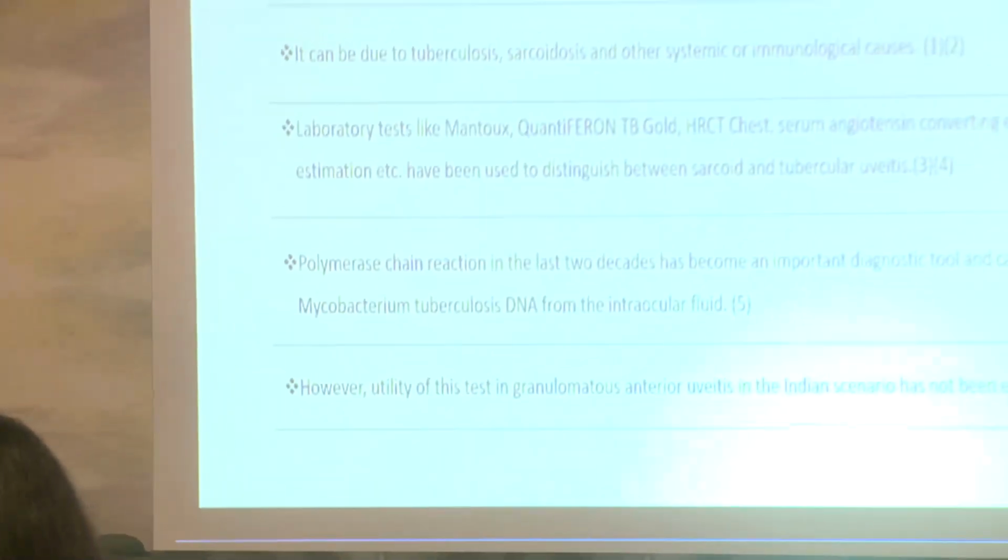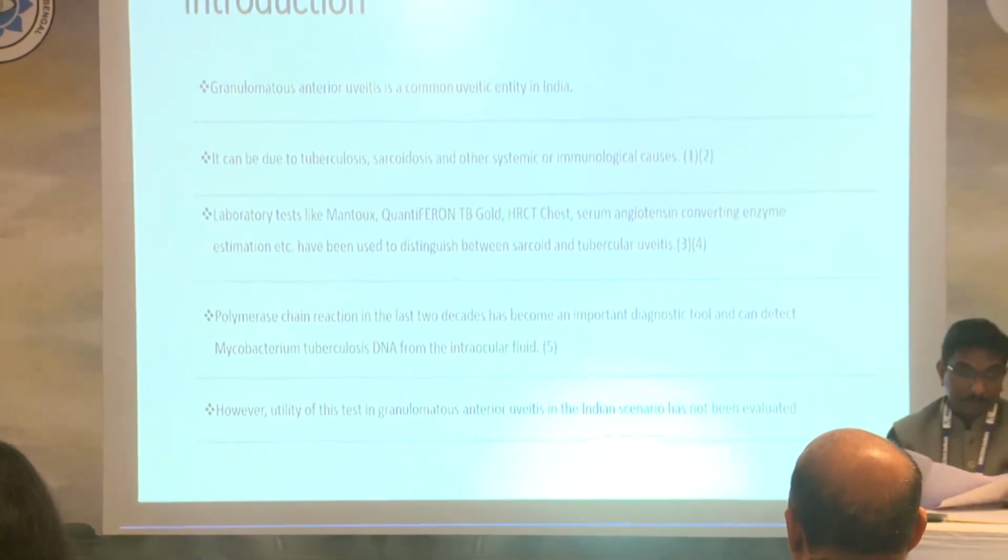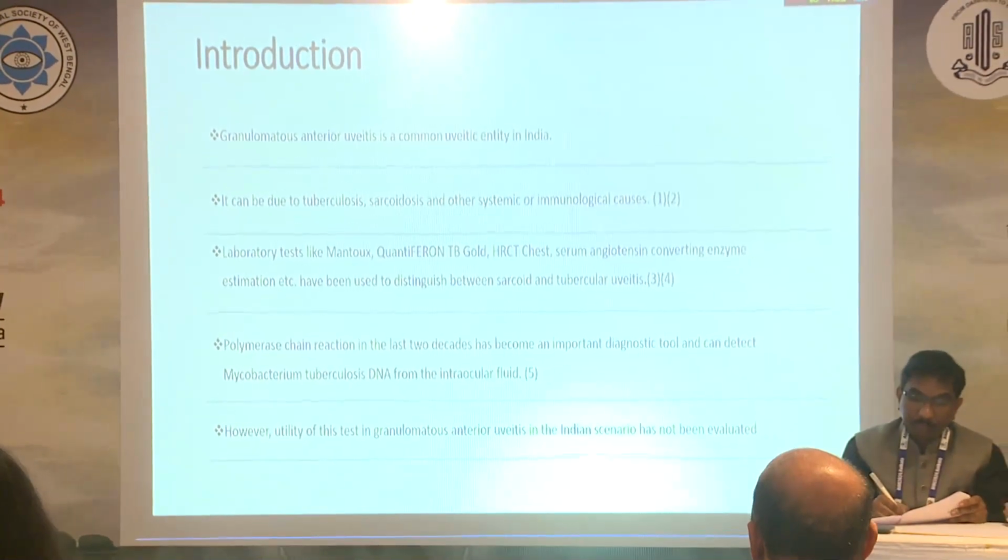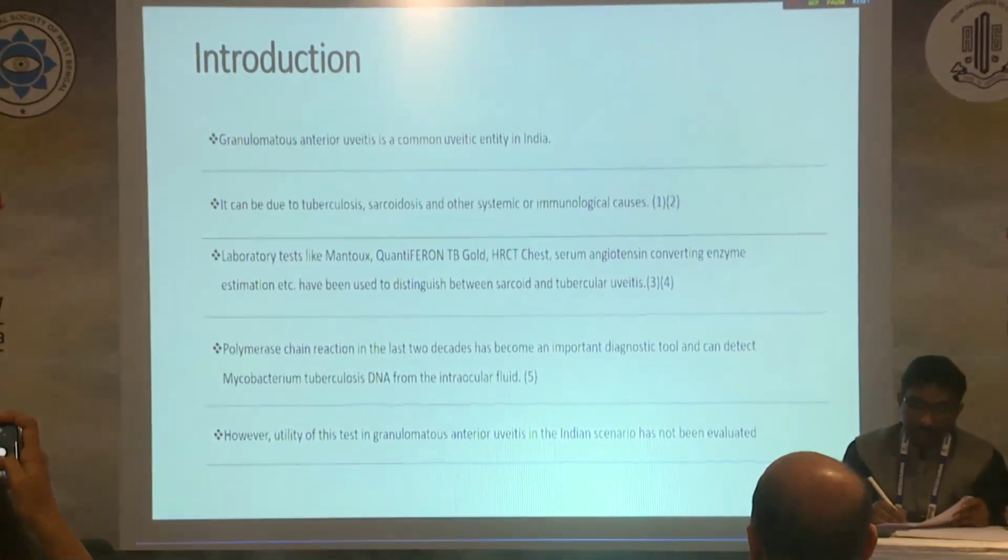Good morning, everyone. Today I'll be presenting my paper on polymerase chain reaction for Mycobacterium tuberculosis genome in granulomatous anterior uveitis, analyzing 51 eyes. Granulomatous anterior uveitis is a common uveitic entity in India which can be due to tuberculosis, sarcoidosis, and other systemic or immunological causes.